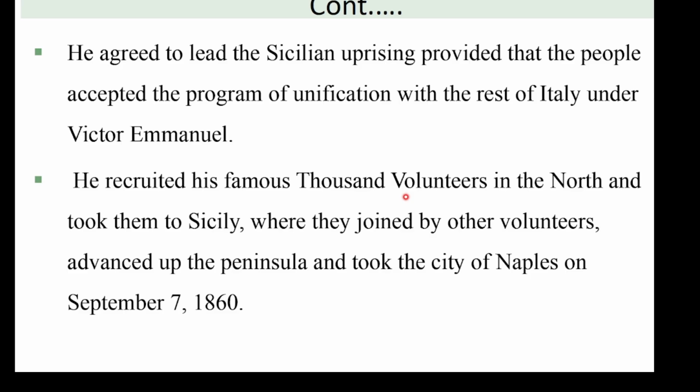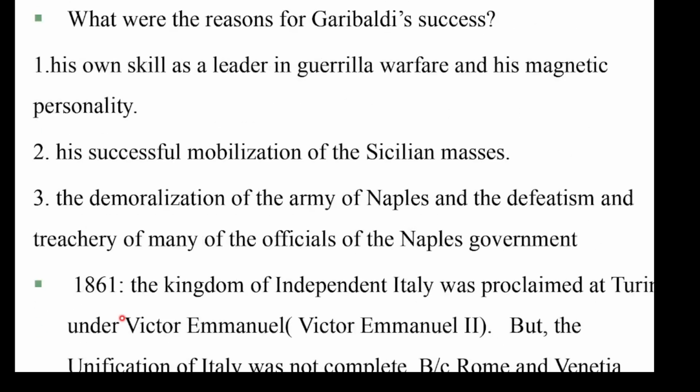Kan biraatti immoo Red Shirts maaliif jedhamu? Uniformiin waraanaa isaanii diimaa waan ta'eef walumaa galatti advanced up to the peninsula and took city of Naples on September 7, 1860. This means unification of Italy. So what were the reasons for Garibaldi's success? Namni kun immoo maaliif fiixabe Sicily yookiin immoo in southern part of Italy.